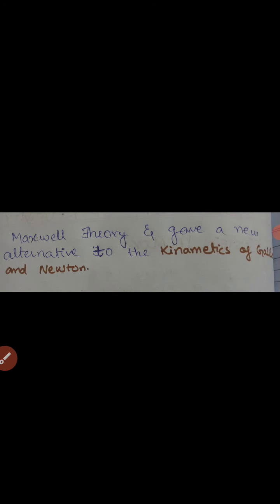Now the classical kinematics. What is it? It includes time, mass, length, velocity, momentum, energy, etc. Einstein put forward his special theory of relativity in 1905 after considering his correct choice, that is, he gave a new alternative to the kinematics of Galileo and Newton.